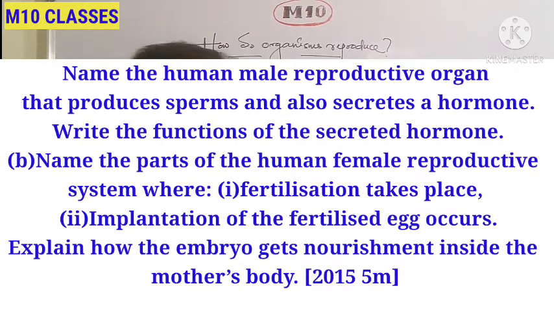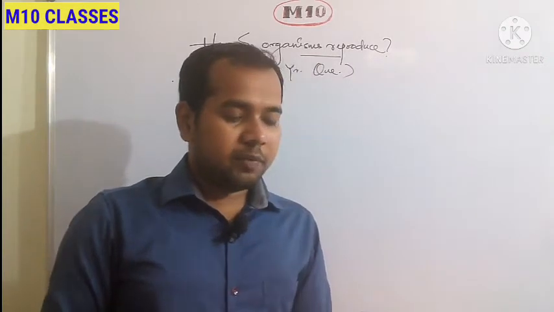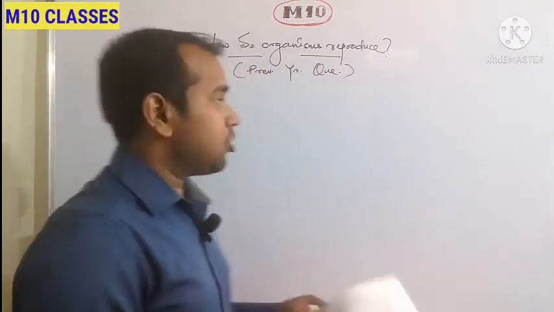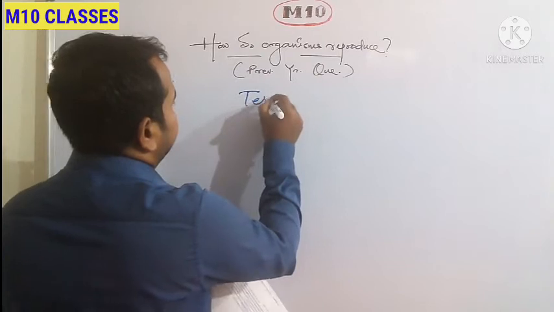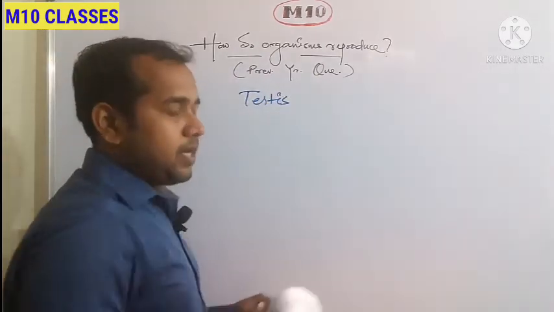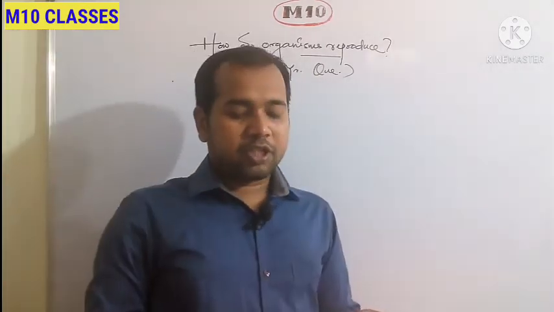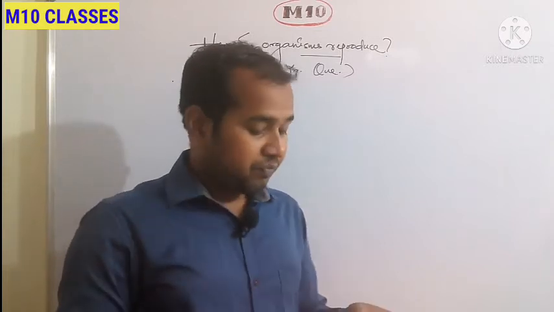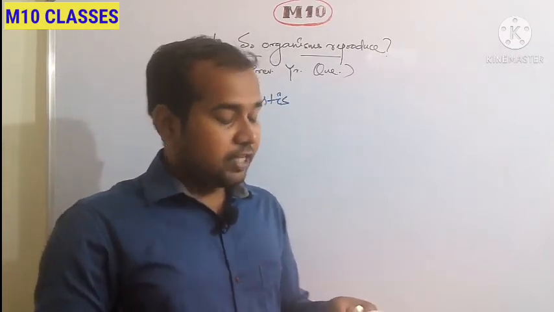Okay. Let us see. Name the human male reproductive organ that produces sperm and also secretes a hormone. That is your testis. This is a male reproductive organ. It produces sperm and the hormone is testosterone. Write the function of the secreted hormone.